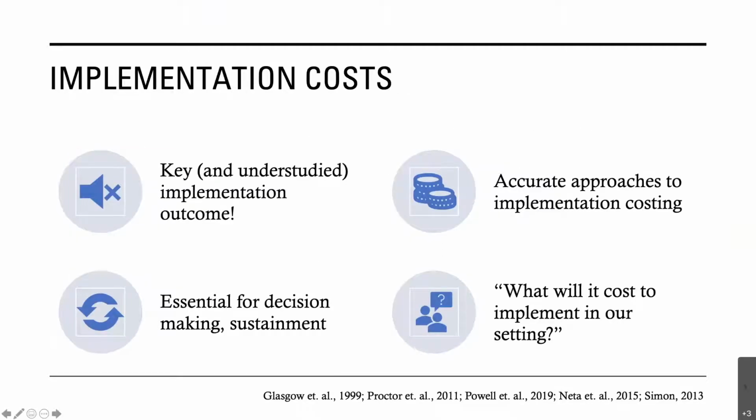Cost has been identified as one of a set of key implementation outcomes. And though often overlooked by implementation researchers, cost is among the most essential and pragmatic implementation outcomes to consider for implementation decision-making and sustainment of evidence-based programs and practices. Accurate approaches to costing implementation strategies have been identified as an important area in need of further research.